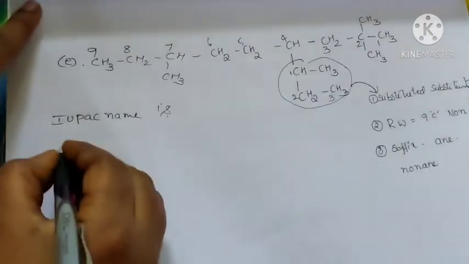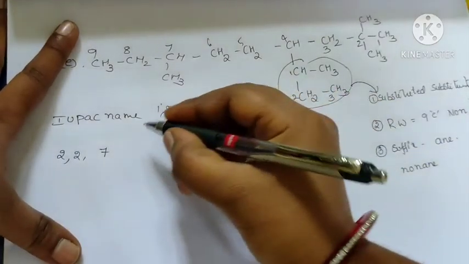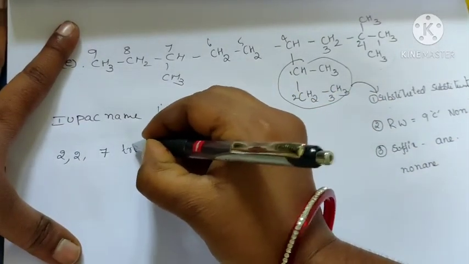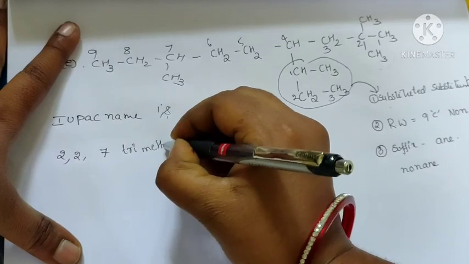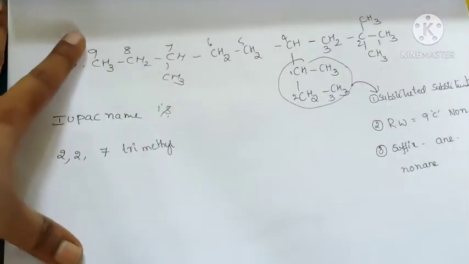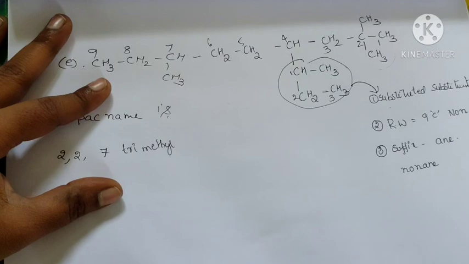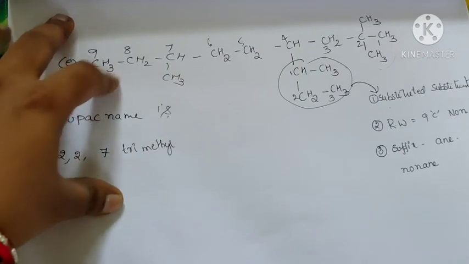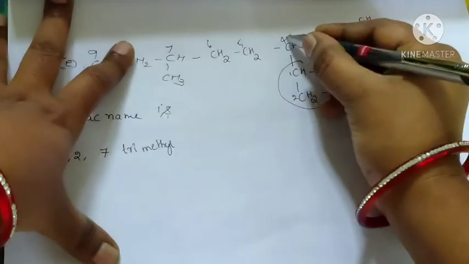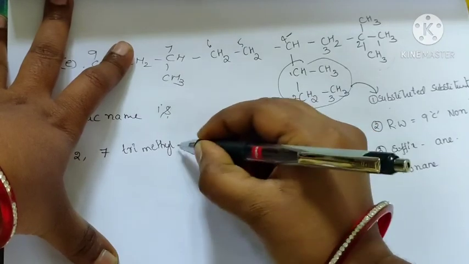The prefix is trimethyl, 2,2,7-trimethyl, with 4-(1-methyl propyl).